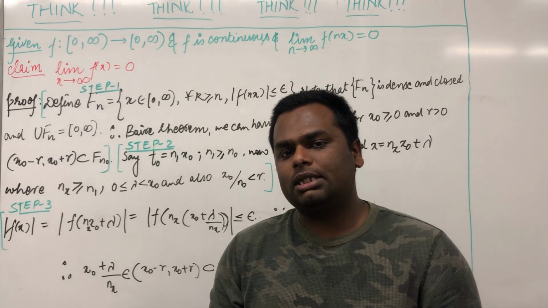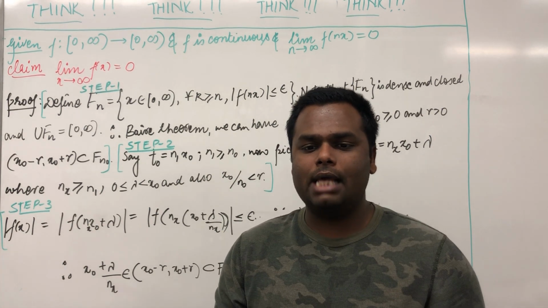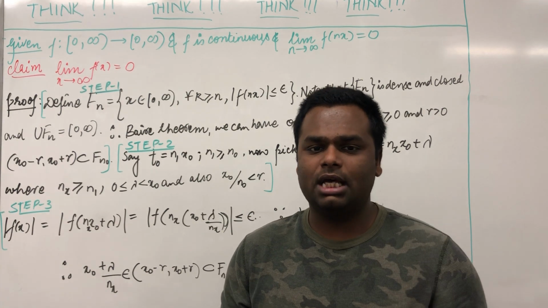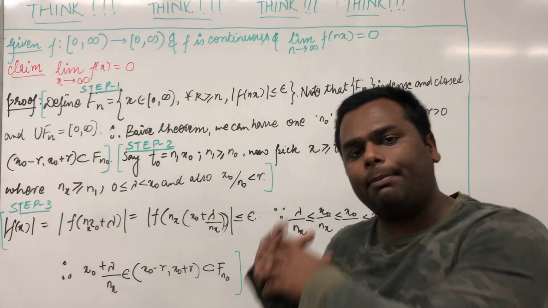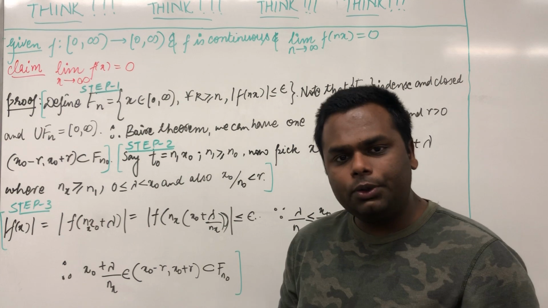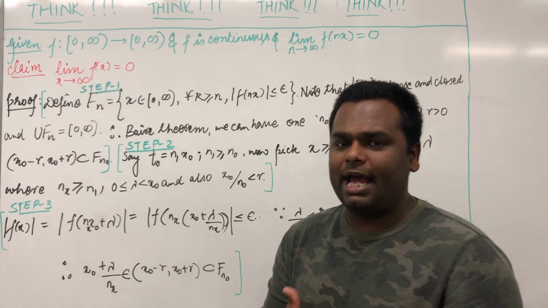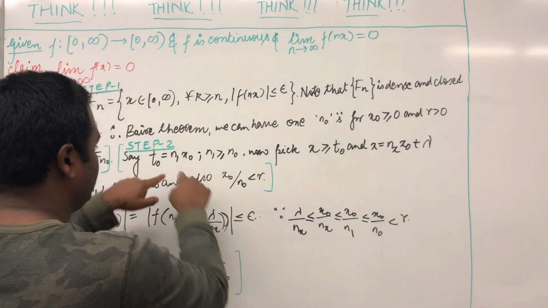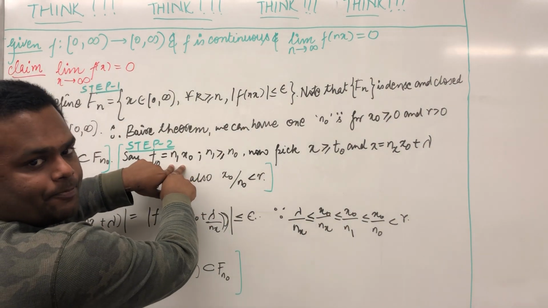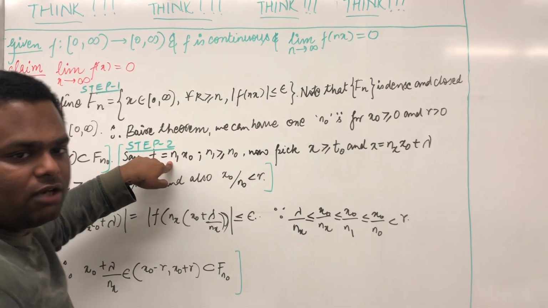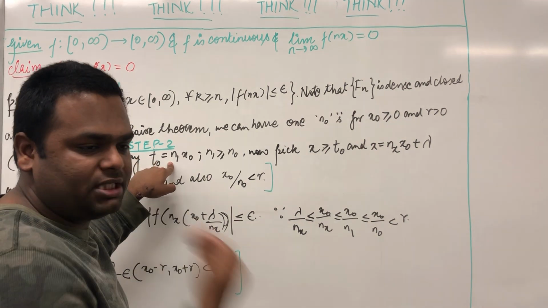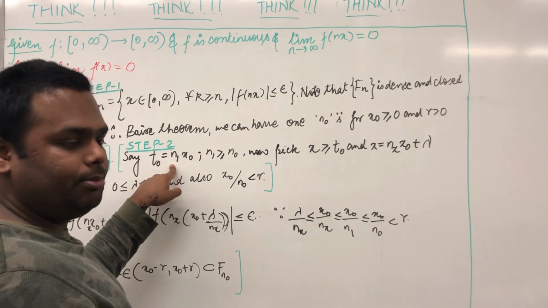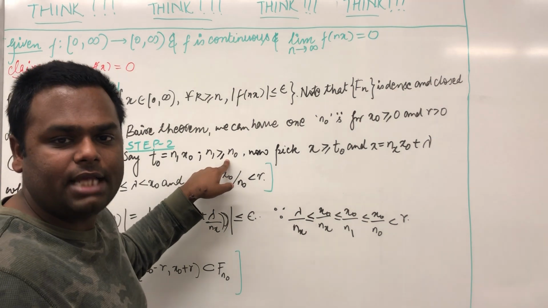Now we'll go to step 2. Step 2 is all about finding such an x so that we can apply Baire's theorem. We'll try to find x which is always greater than t naught. And what is t naught? T naught is nothing but n1 times x naught, and make sure that n1 is a positive integer, belonging to the natural numbers, such that it is greater than n naught.